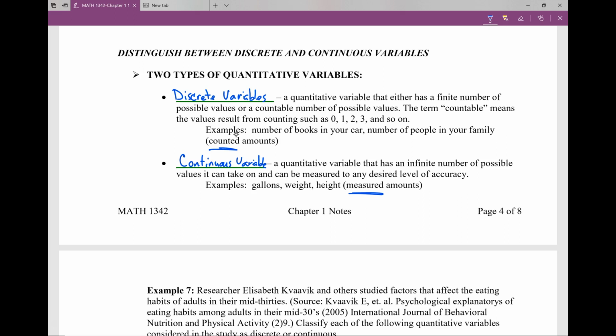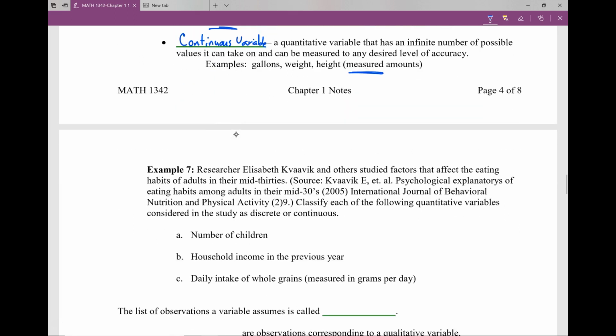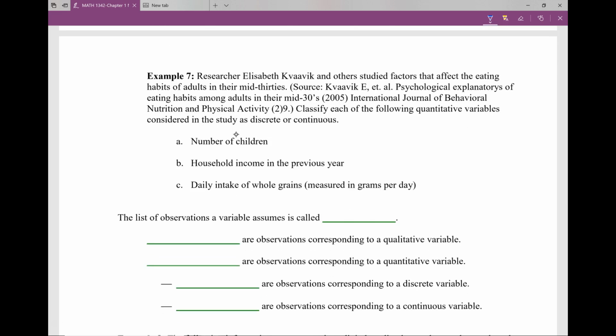It's discrete because we know a set number. We can't go in between, okay? Continuous is because, well, we can go halfway in between, or we can go 5/8 in between, or we can go 7/16 in between, that type of thing, okay? So the same researcher